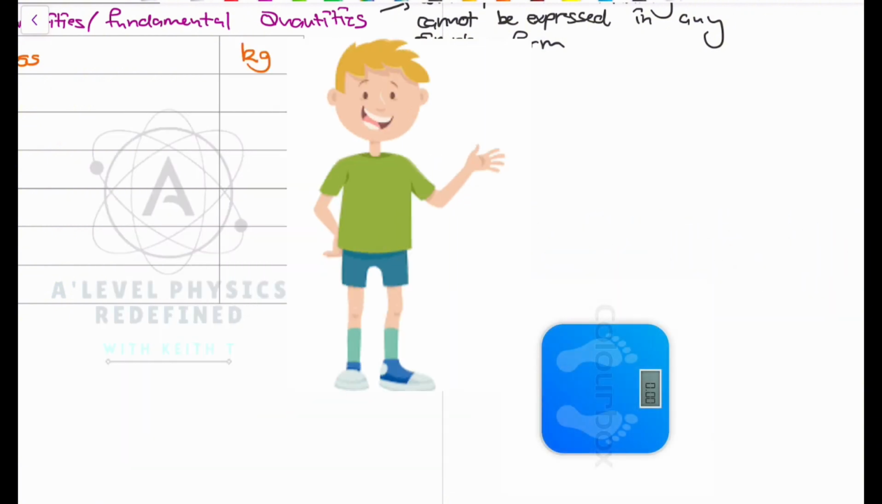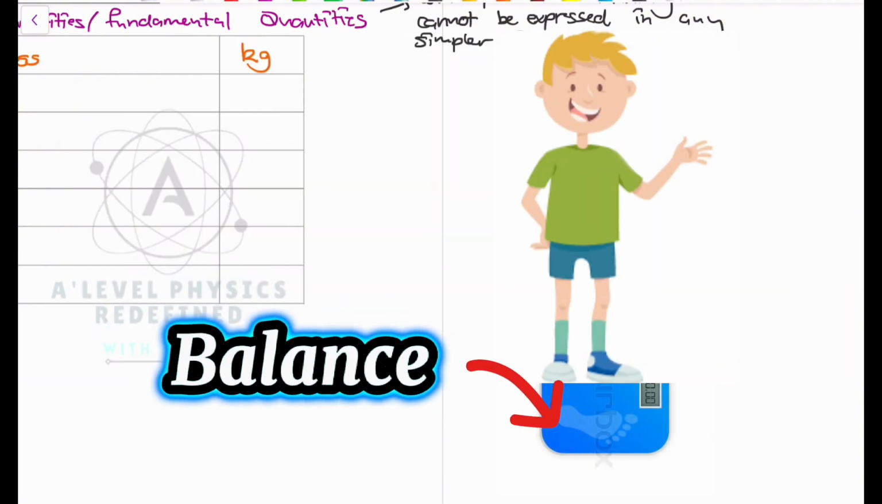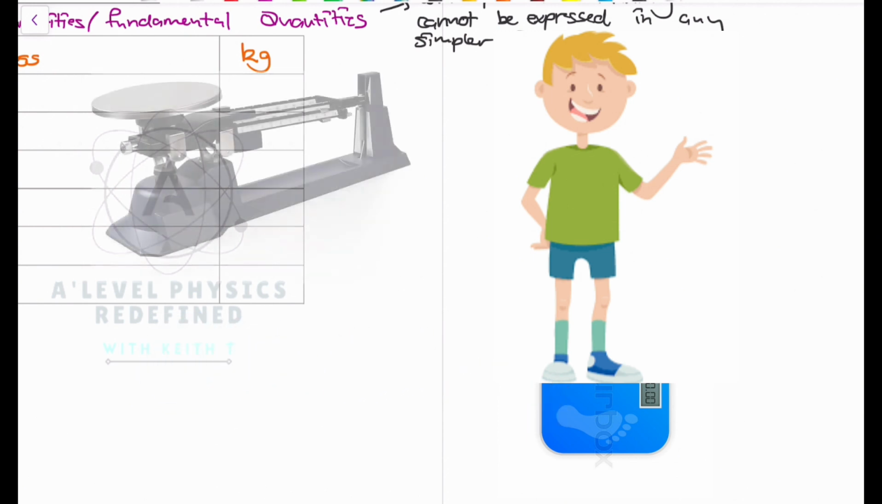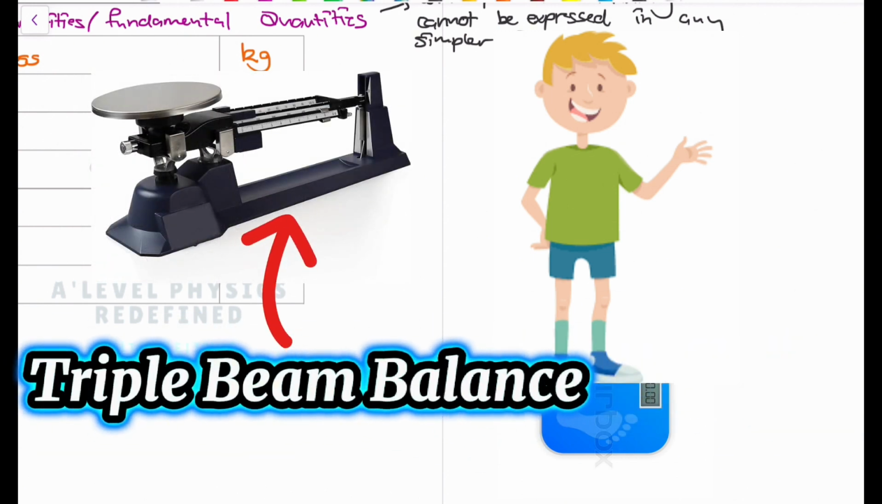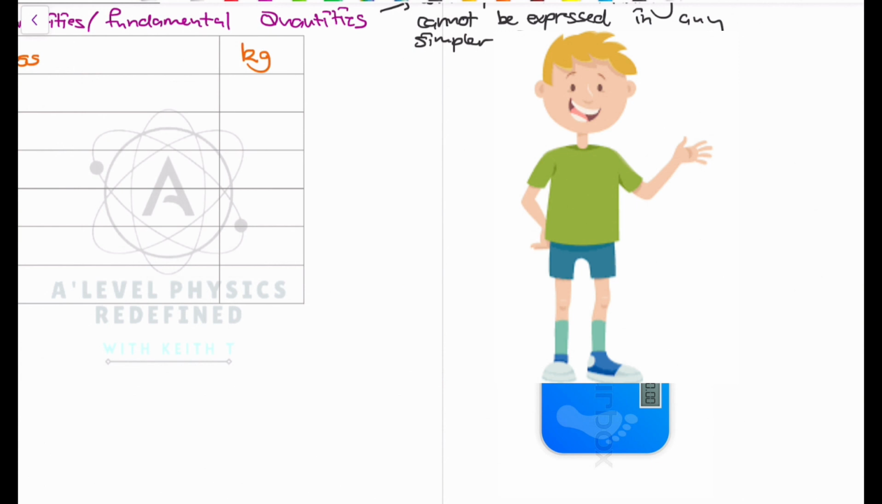So for you to measure mass, we use what you call a balance. It can be an electronic balance. It can be a triple beam balance. There are a lot of balances that are used to measure mass, right? Some of these balances have been discussed in IGCSE or in O-level physics. But here we just mention that mass can be measured using a balance.